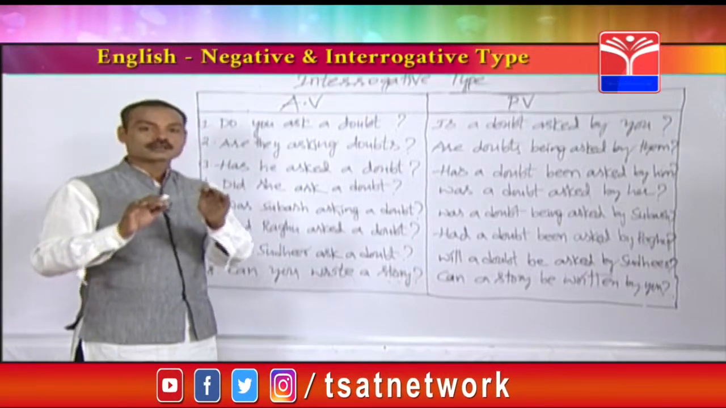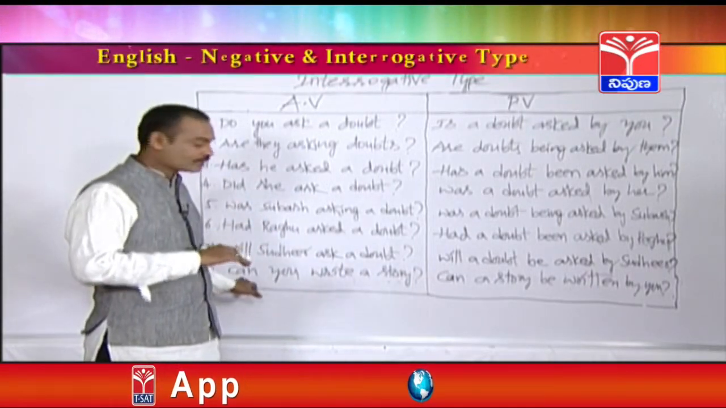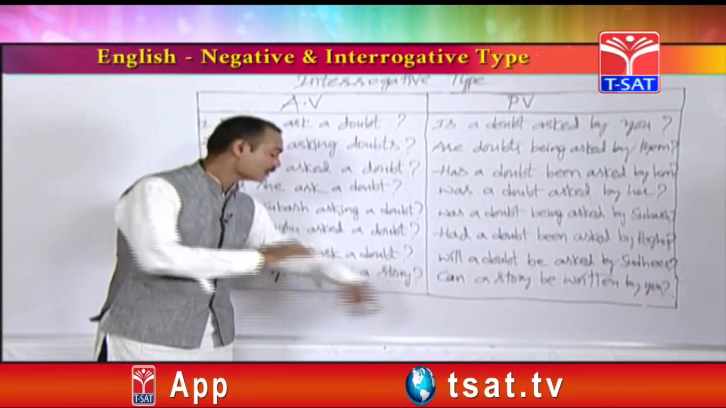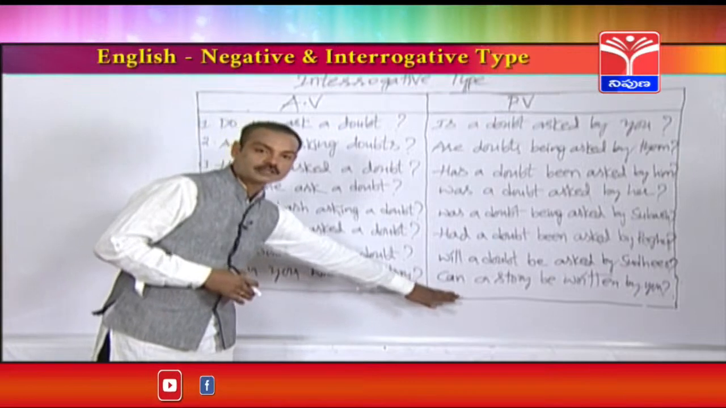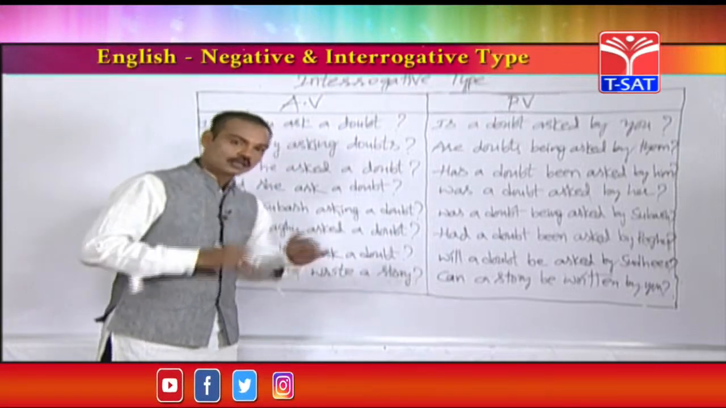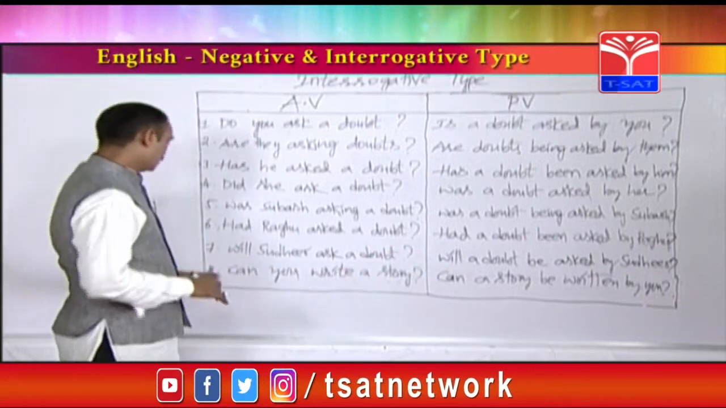So whatever the modal verb is used in the beginning of the sentence, even the passive voice also should be started with the same modal verb. If the active voice starts with can, the passive voice also should be started with can. Could means could, should means should, may means may, like that.